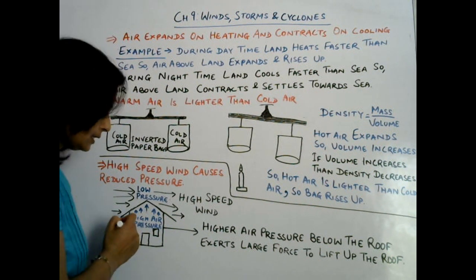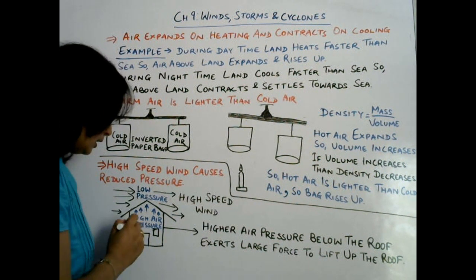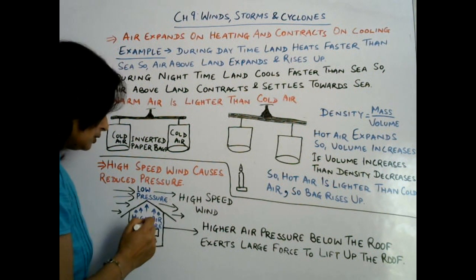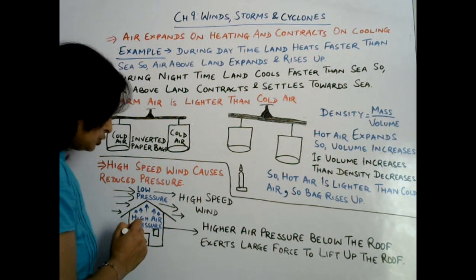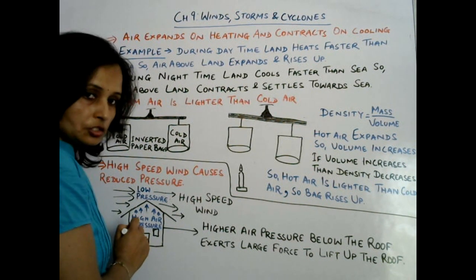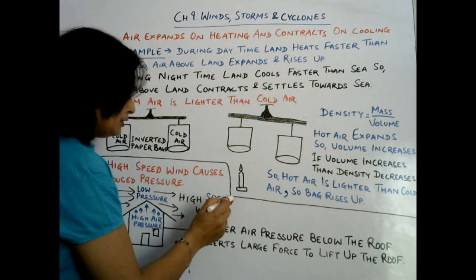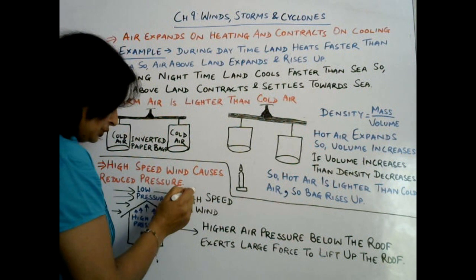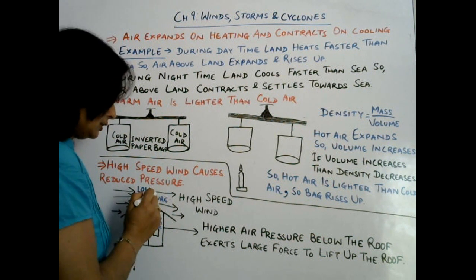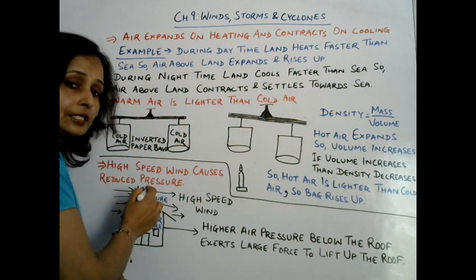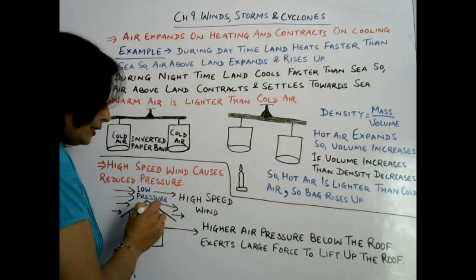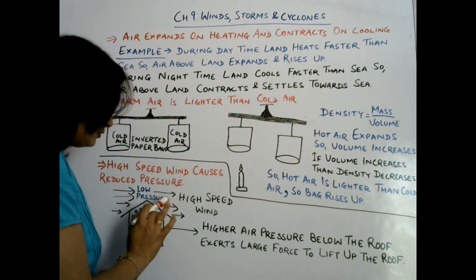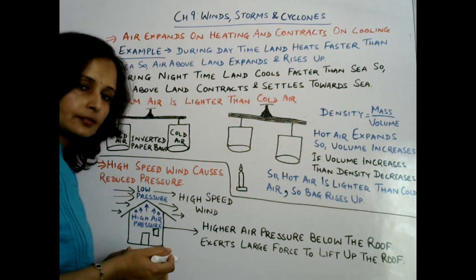So look at this example. This is a hut, and high speed wind is blowing over the hut from above, and at the same time inside the hut there is also air. So when high speed wind is moving over the roof of the hut, low pressure is created over here. Now what happened here? Low pressure outside, and the air inside the house will be at high pressure. So there is a pressure difference. What will happen next?